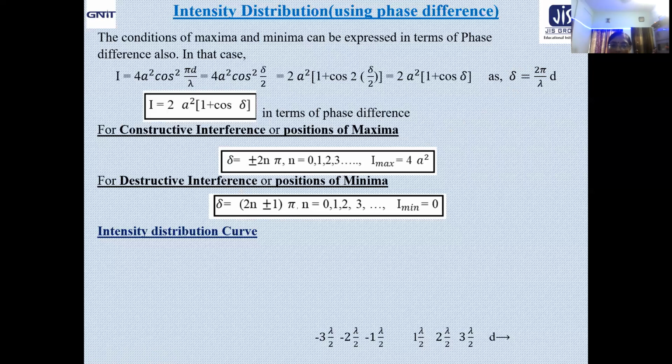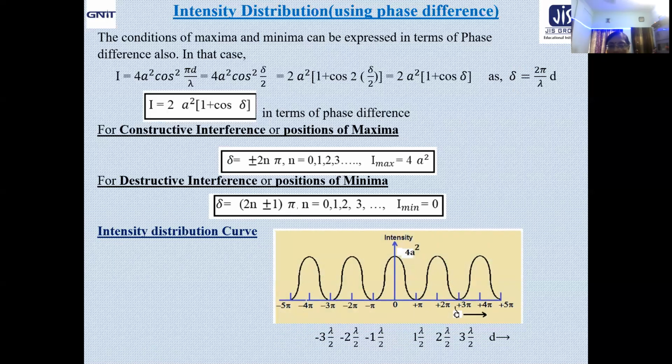So now we can draw the intensity distribution curve for interference, both in terms of phase as well as in terms of path. Let us take a look. Here the intensity is the dependent variable, and so it is plotted along y, and phase difference delta or path difference d are independent variables. That's why we have plotted them along x. Let us consider in terms of delta first, because the expression is here.